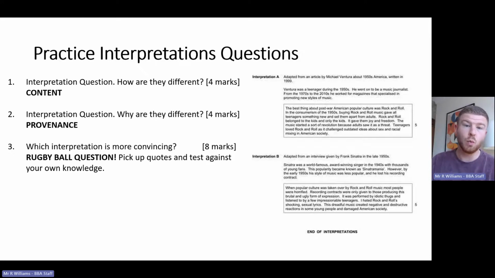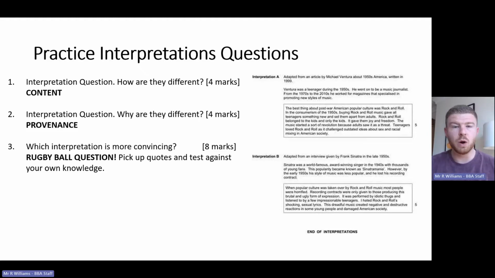Whereas if we look at interpretation B by Sinatra, he is going to think completely differently because he's actually lost his recording contract because he's seen as old fashioned. He's going to hate rock and roll because it's not the type of music that he used to do. He's an old crooner. He's singing New York, New York, and that's not popular anymore because people want to hear rock and roll music. They want to see Elvis Presley and his hips.